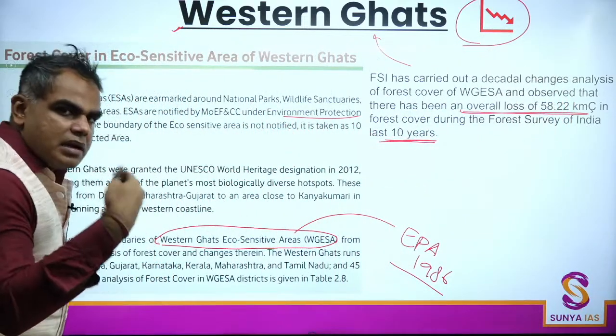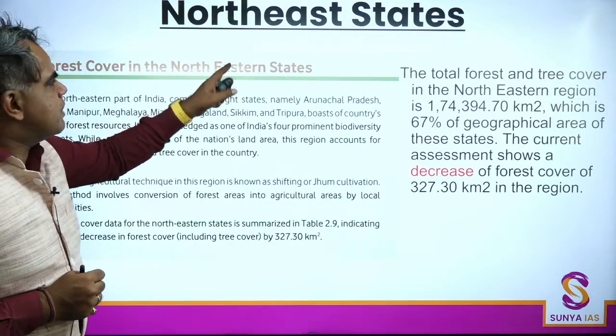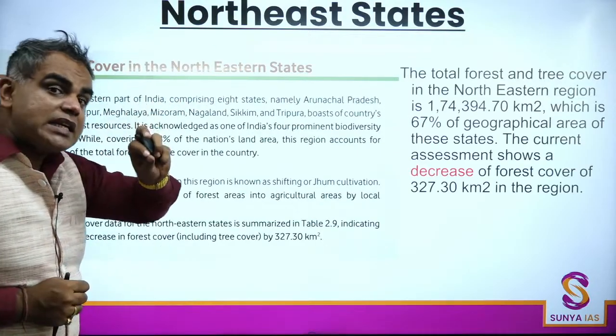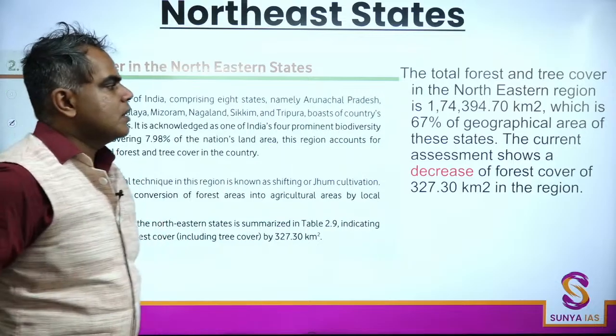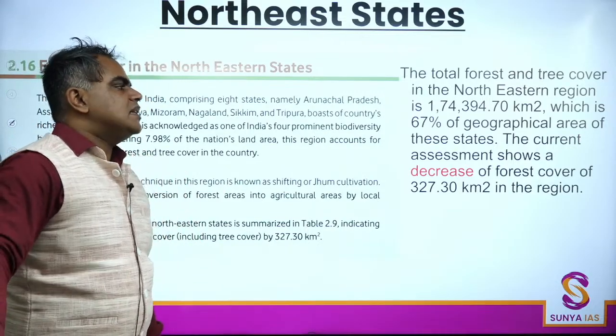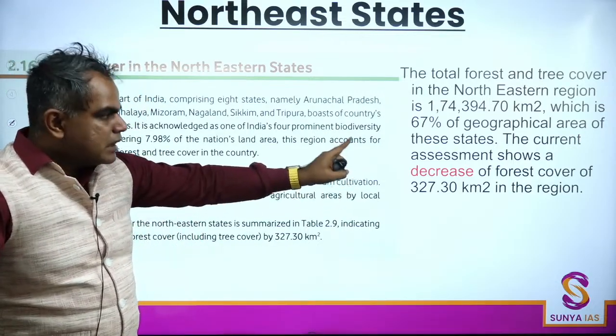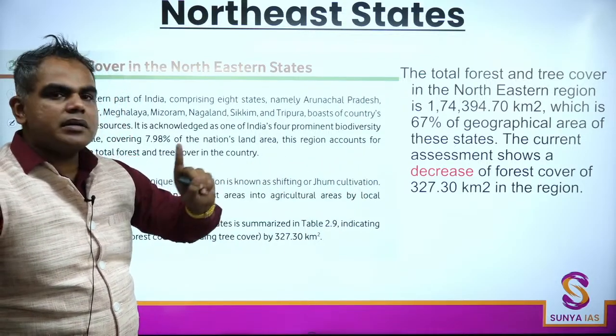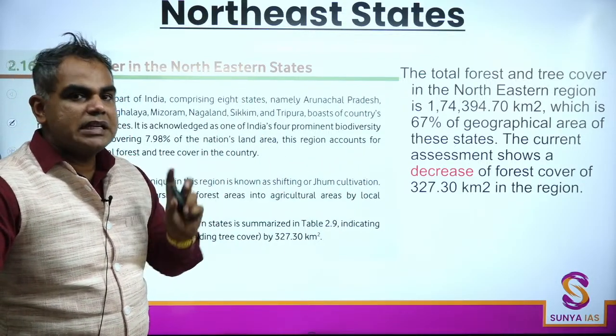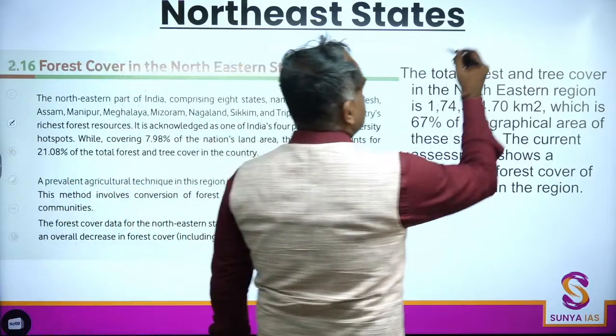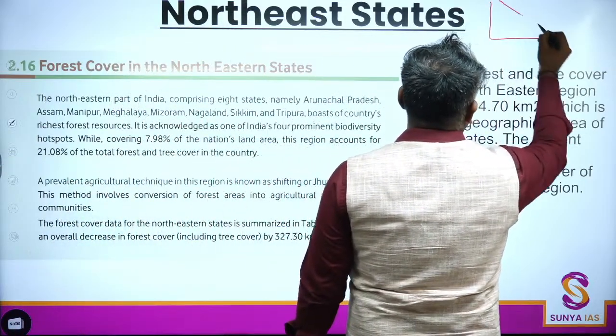Next, there is also the mention of forest cover in the northeast states. अब देखो, यहाँ पे, when we see the report, there is a decrease of forest cover in northeast states.